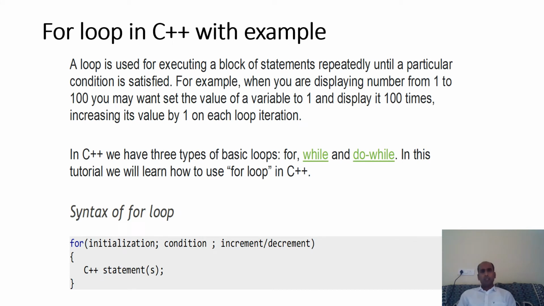For loop has a similar syntax to C language. In for we specify initialization, then condition, then increment or decrement, then the block of for. A loop is used for executing a block of statements repeatedly until a particular condition is satisfied. For example, when you are displaying numbers from 1 to 100, you may want to set the value of a variable to 1 and display it 100 times, increasing its value by 1. That can be done easily by using a loop.